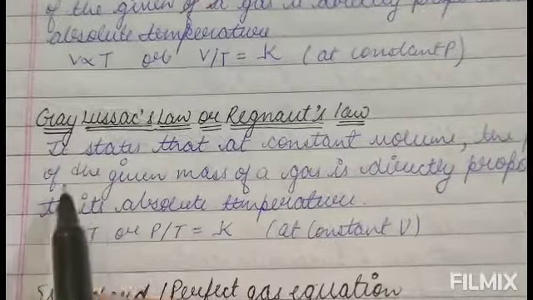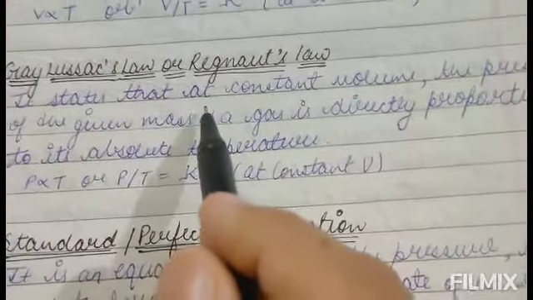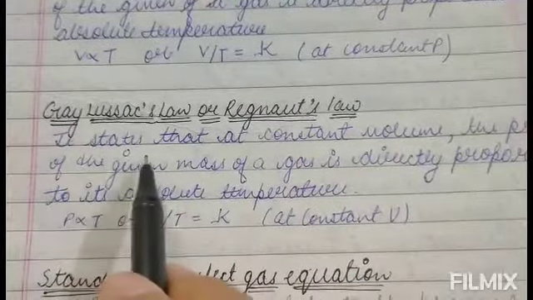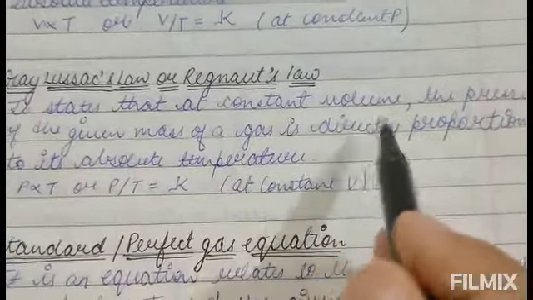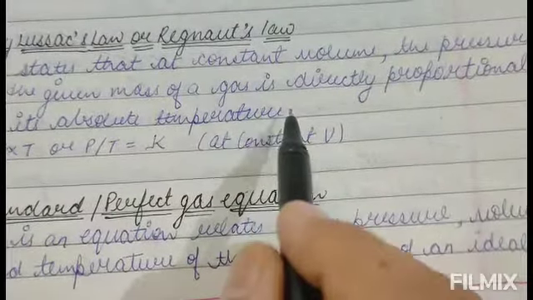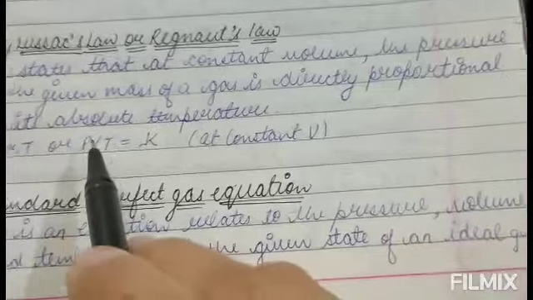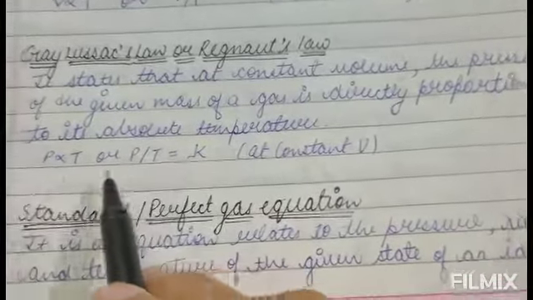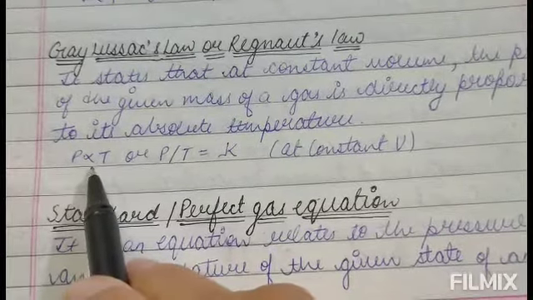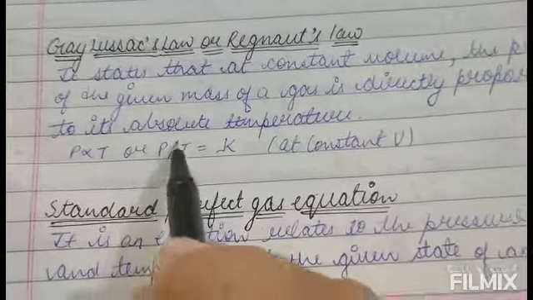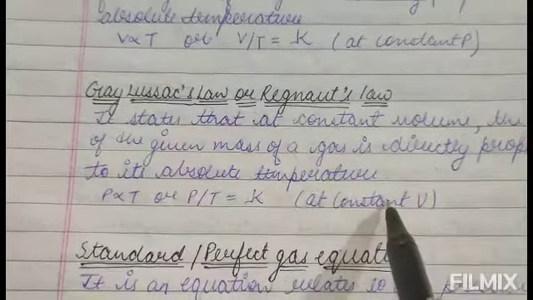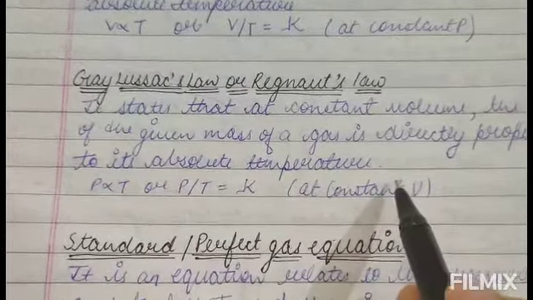Now we'll see Gay-Lussac's law or the Regnault law. This law is also called the Regnault law. It states that at constant volume, the pressure of a given mass of a gas is directly proportional to its absolute temperature. That is, P is directly proportional to T, or you can write P upon T is equal to K at constant volume. This is Gay-Lussac's law or the Regnault law.